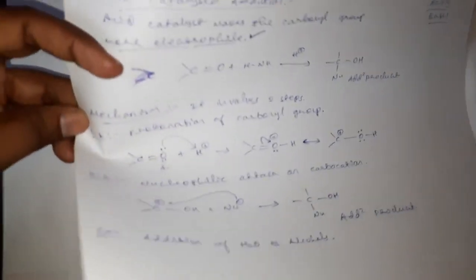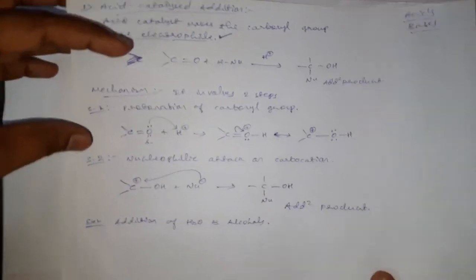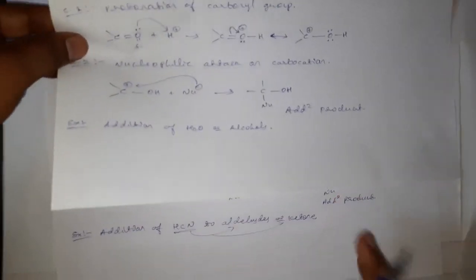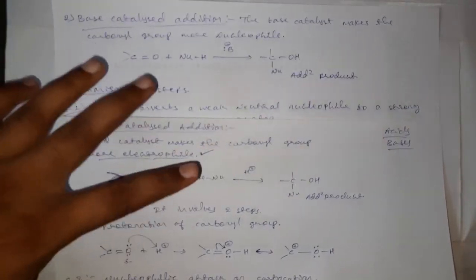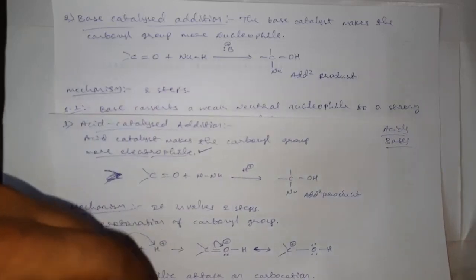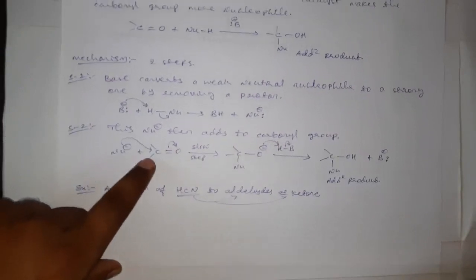Okay, and here one point we can observe is that the addition product is the same whether the reaction is catalyzed by either acid or base. The addition product is the same, and always the nucleophile adds to the carbonyl carbon. See here also the nucleophile is attacking the carbonyl carbon.